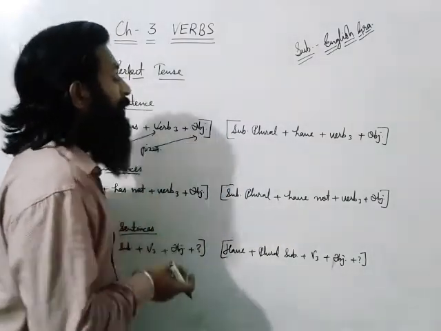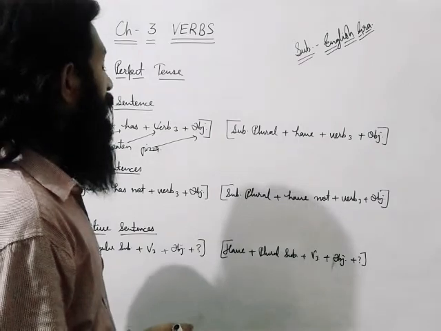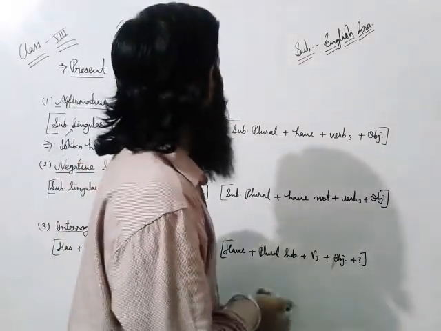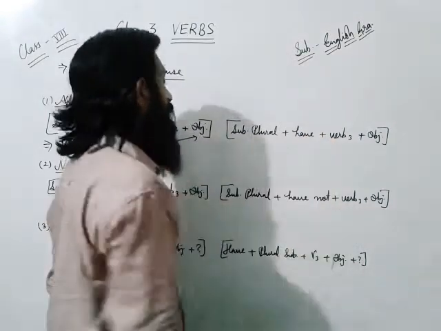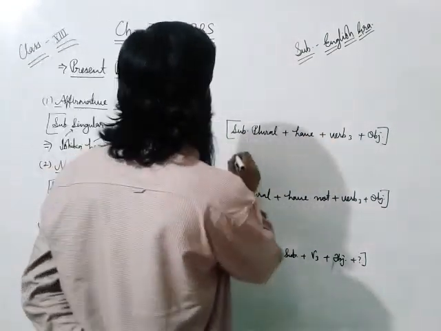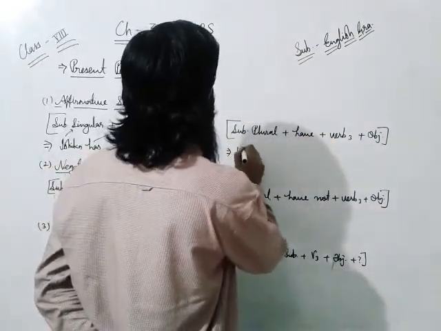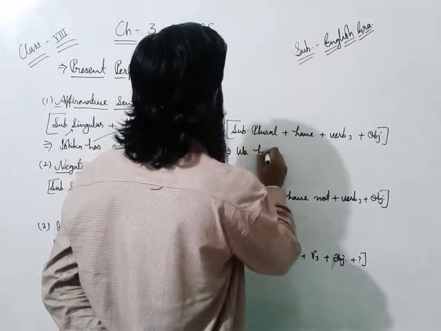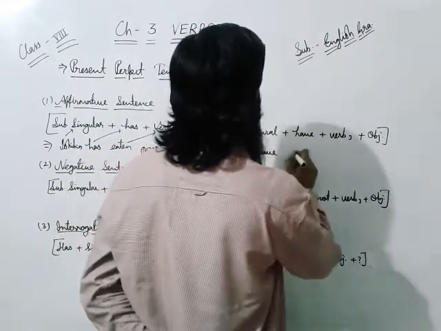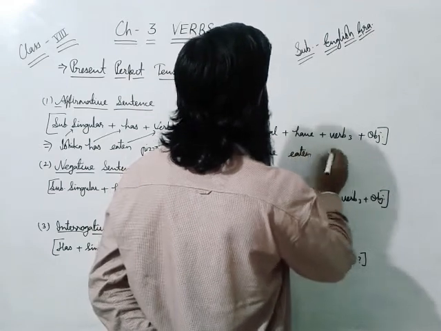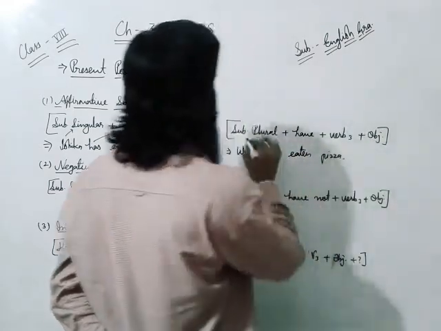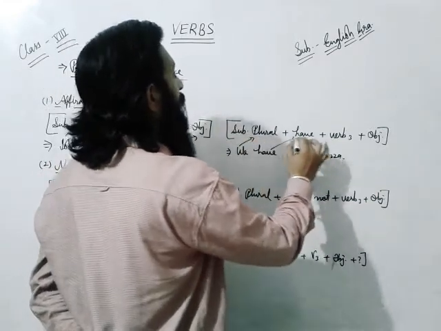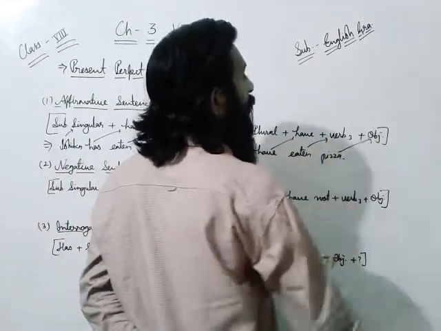Now we can say that if the subject is plural, then we have to use have plus verb third form plus object. Like, we have eaten pizza. Plural subject we, have, verb third form, then object.